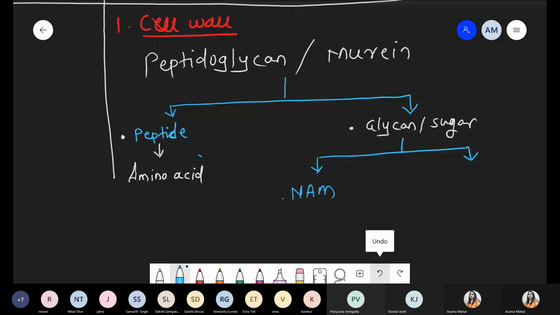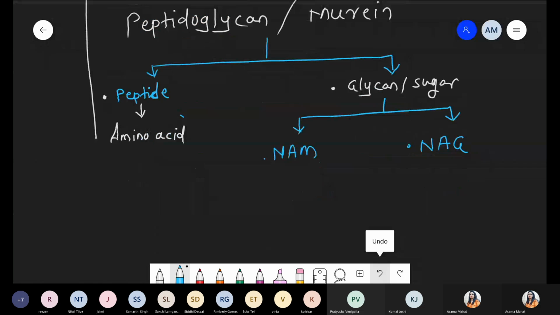I hope you remember the code word, Mahatma Gandhi. One is NAM and another one is NAG. Quickly tell me what is the long form of NAM and what is the long form of NAG. NAM stands for N-acetyl, and M for what? N-acetyl is common to both NAM and NAG.